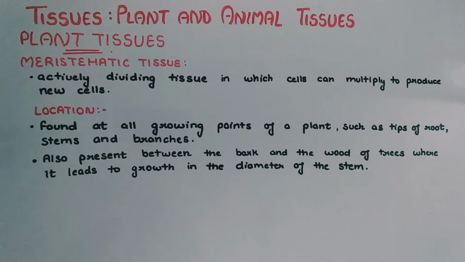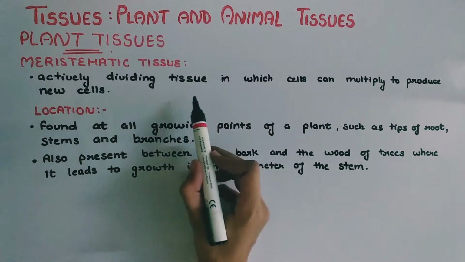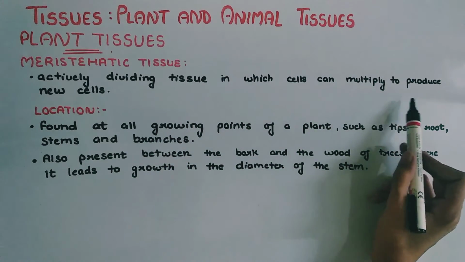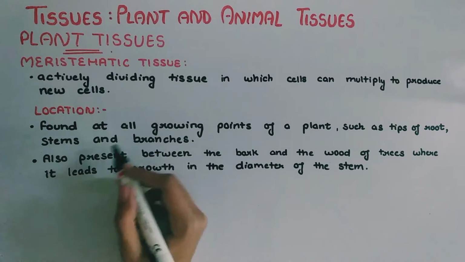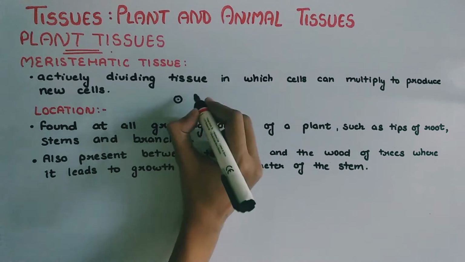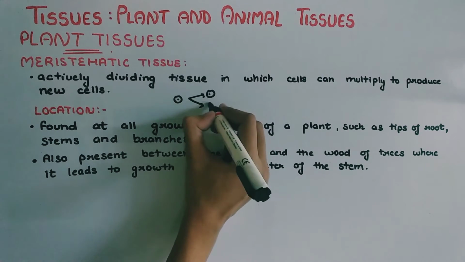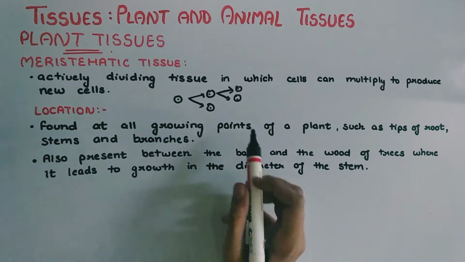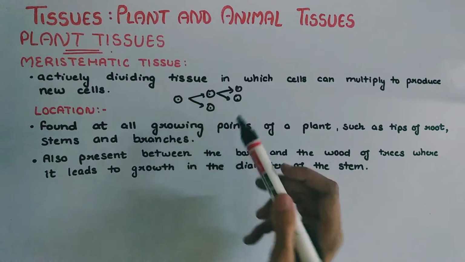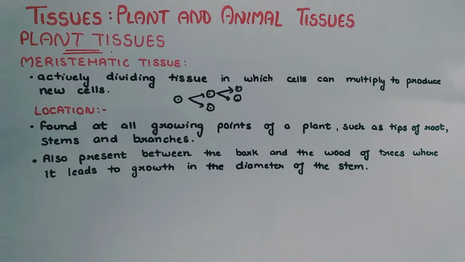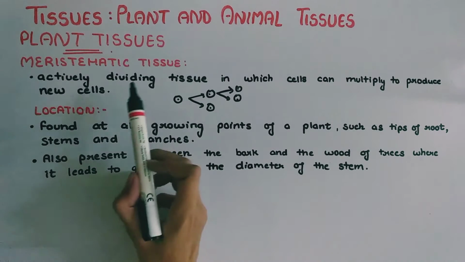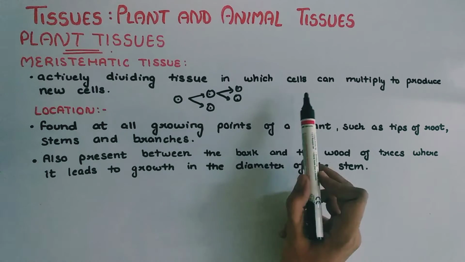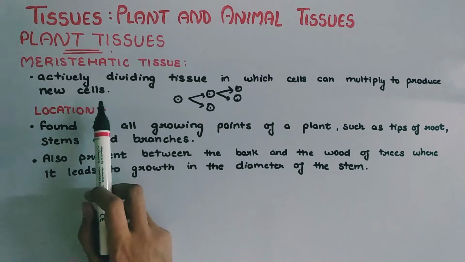The first classification of plant tissues is meristematic tissue. Meristematic tissue is the actively dividing tissue in which cells can multiply to produce new cells. It means the old cells are doing cell division, they are multiplying to produce new cells. These cells are multiplying and forming new tissues, and those tissues are actively dividing, continuously dividing. Hence meristematic tissue is actively dividing tissue in which cells can multiply to produce new cells.